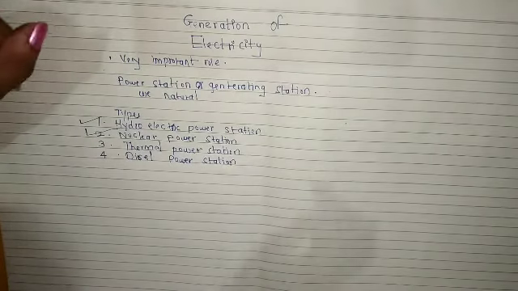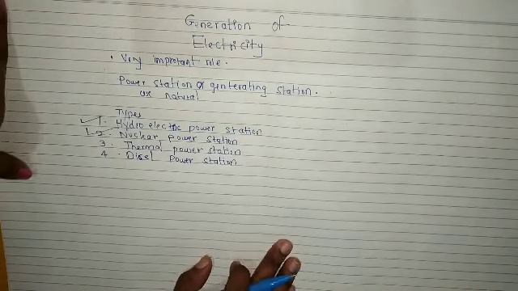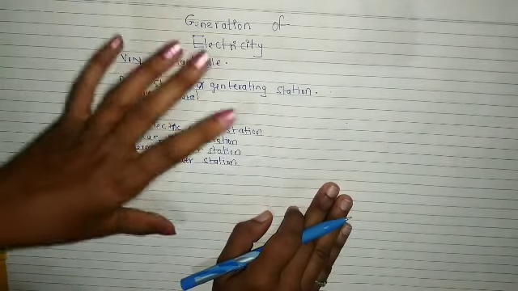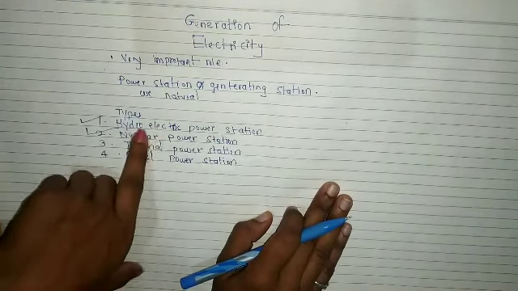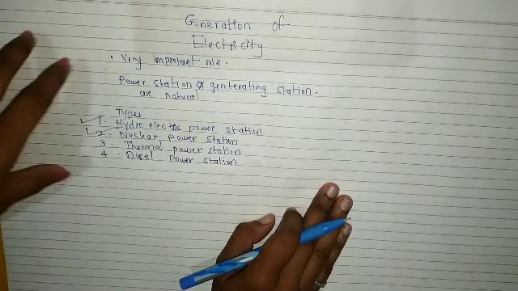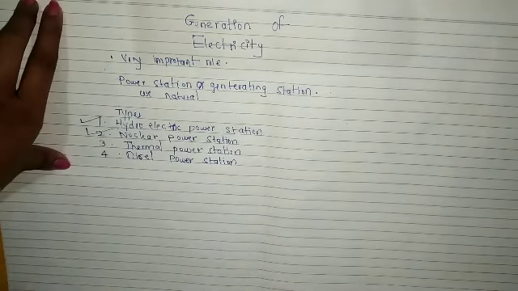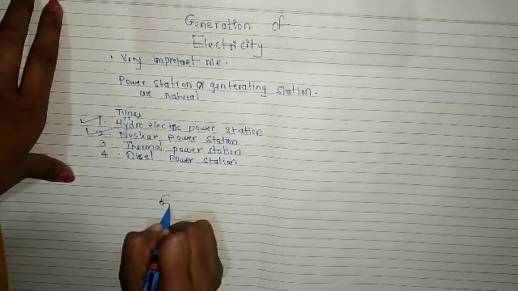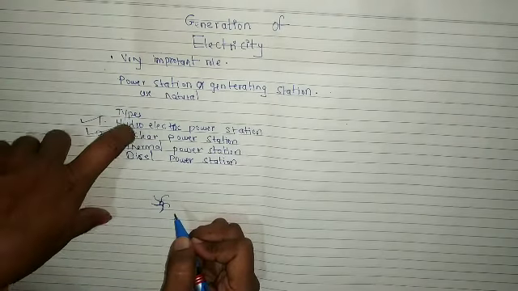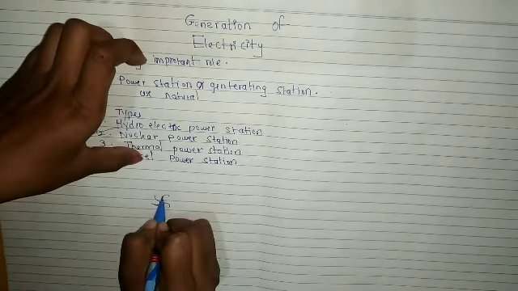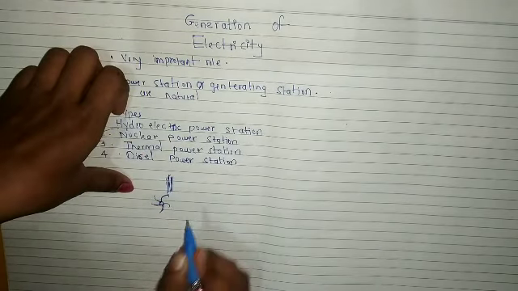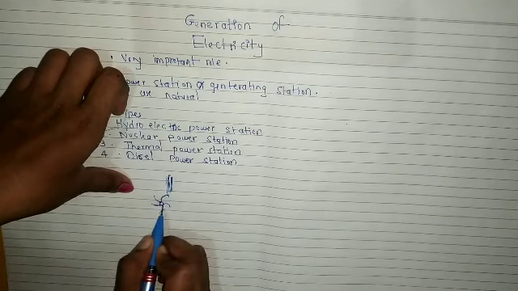So what is the basic principle? On what principle do these power stations work? First we'll understand that, then we'll see the hydroelectric power station. In every station there is one turbine. Consider this is the turbine. Now consider the example of hydro, that means water. What if water falls on this turbine? Then this turbine will rotate, right?